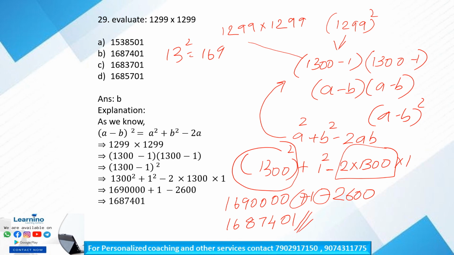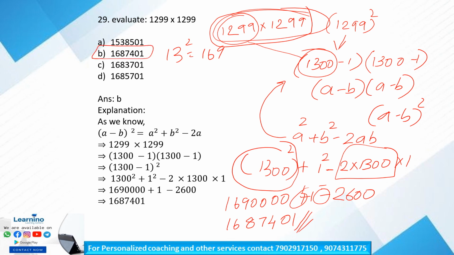subtraction. Okay, so if we do the multiplication of 1299 by 1299, it takes a longer time. It is a waste of time, mainly for a competitive examination. So here it is just a plus 1 and a minus subtraction, so we can reserve more time. We can easily calculate the value by just converting 1299 into 1300, and we can save so much time on the simple calculation. While doing the multiplication, it takes too much time. So our answer is option B,